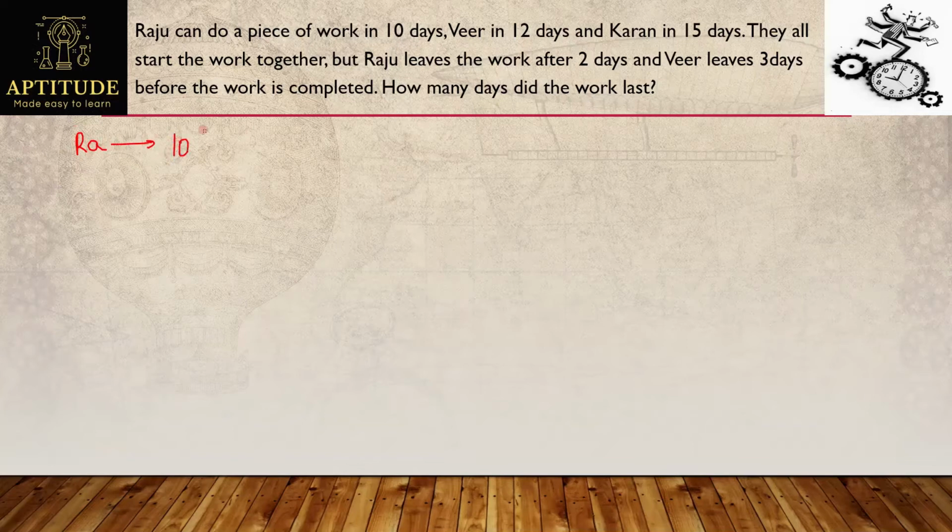Raju can do a piece of work in 10 days. Veer can do the same work in 12 days, while Karan can do the same work in 15 days. And before going to the condition, what is the first thing we need to do in time and work? That is total work. So I need to assume total work here by considering the LCM of the given values. So the LCM of the values 10, 12 and 15.